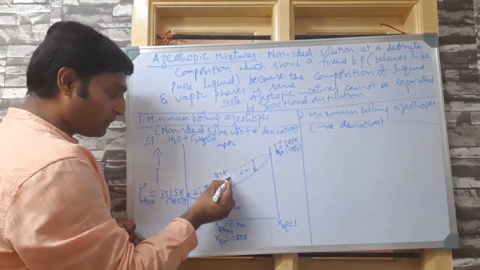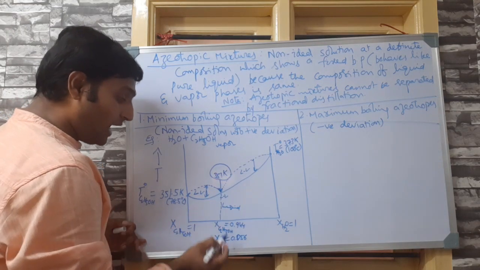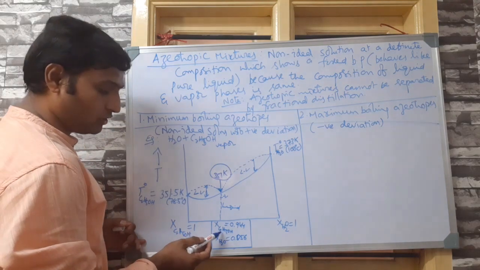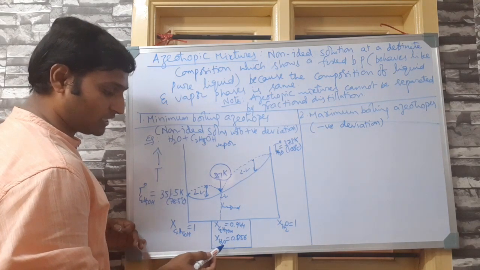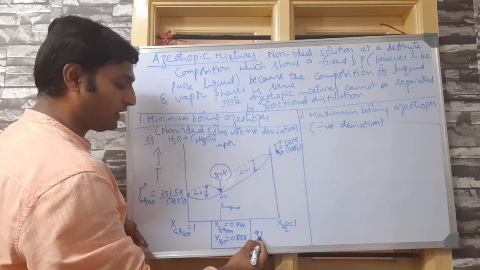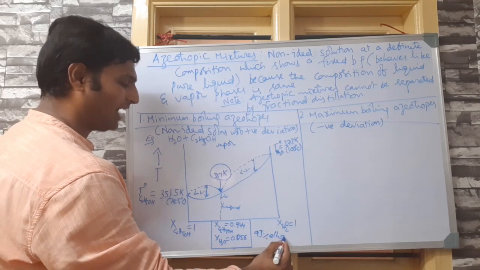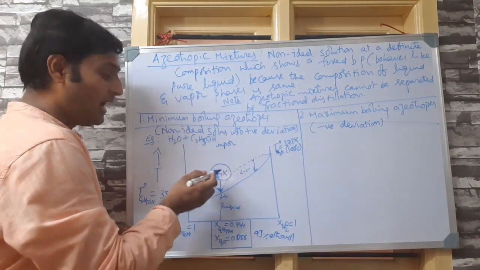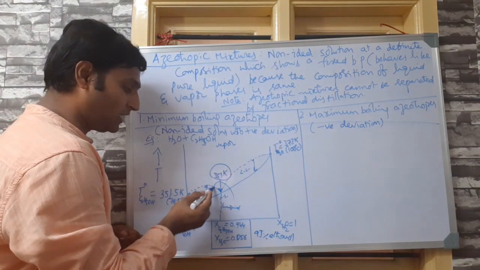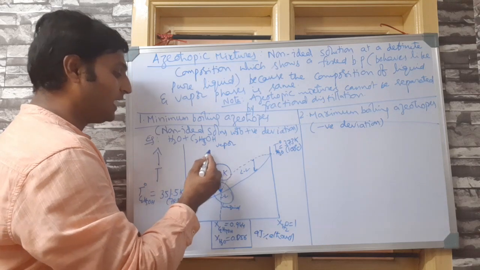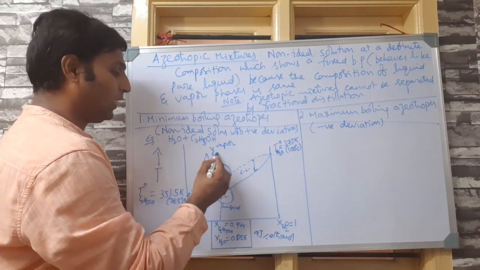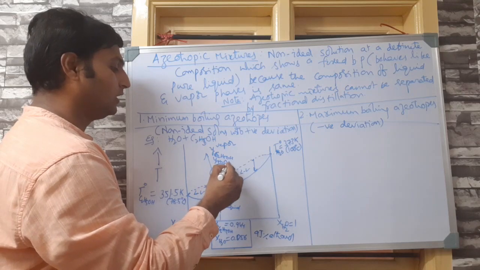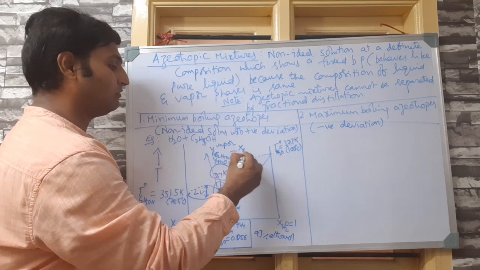So at this temperature, 351 Kelvin, at this composition, 0.944 mole fraction of ethanol and 0.056 mole fraction of water, that is 95% ethanol, I have rounded it off by the way, at this composition and this temperature, the mixture will boil in such a way that in the vapor phase, the mole fraction of ethanol and the mole fraction of water will be the same as in the liquid phase.